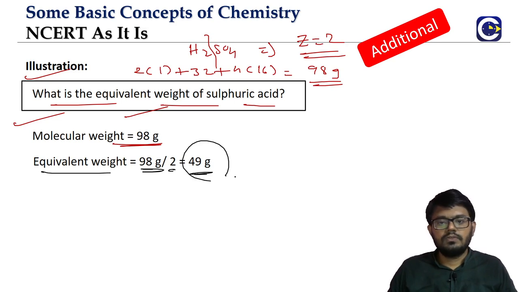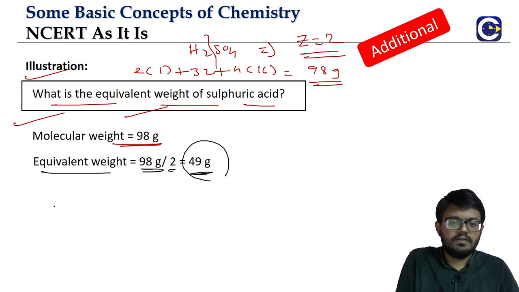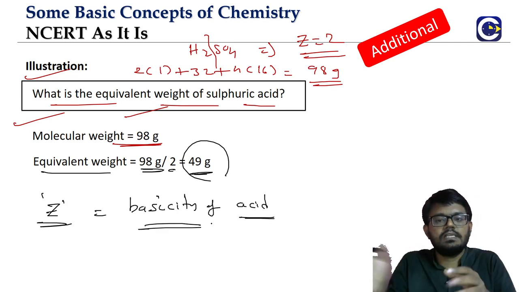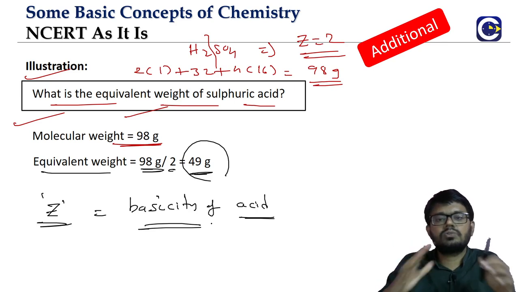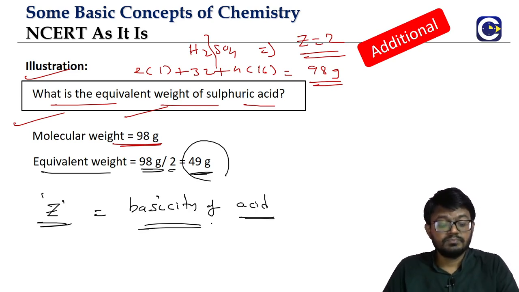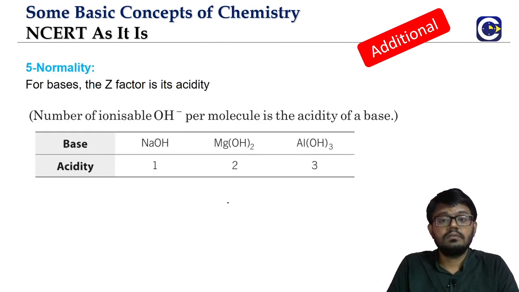So for the acids, it's very simple. What is the Z factor? Z is basically the basicity of the acid. Basicity means the number of H plus ions the acid can exchange. When we go to the ionic equilibrium chapter, we will see the different types of acids that are there. It's not like every acid can give us H plus ions. We will see that.